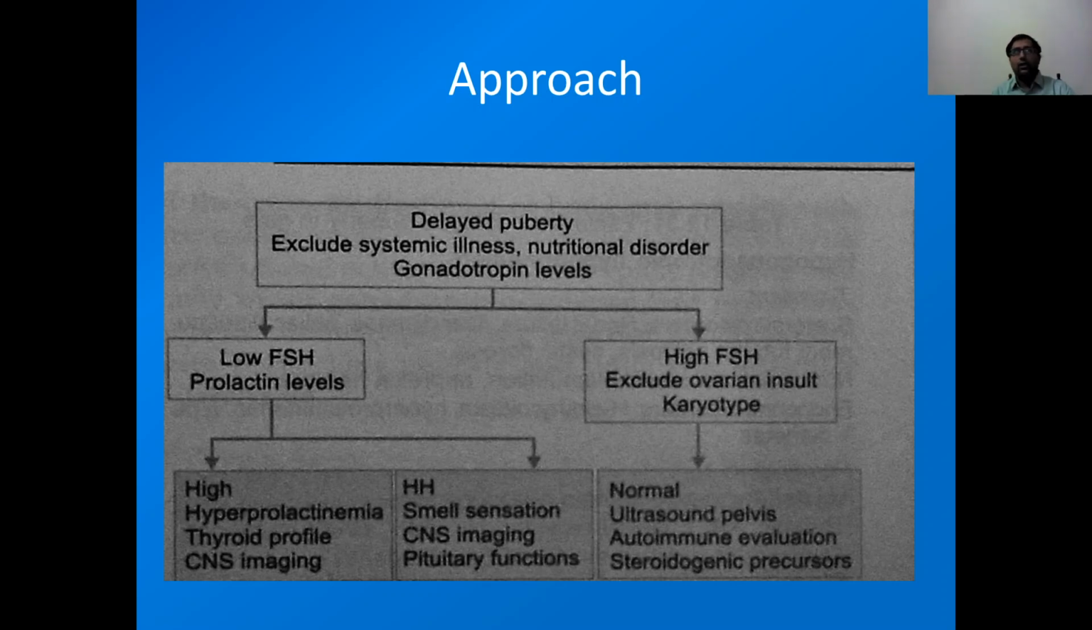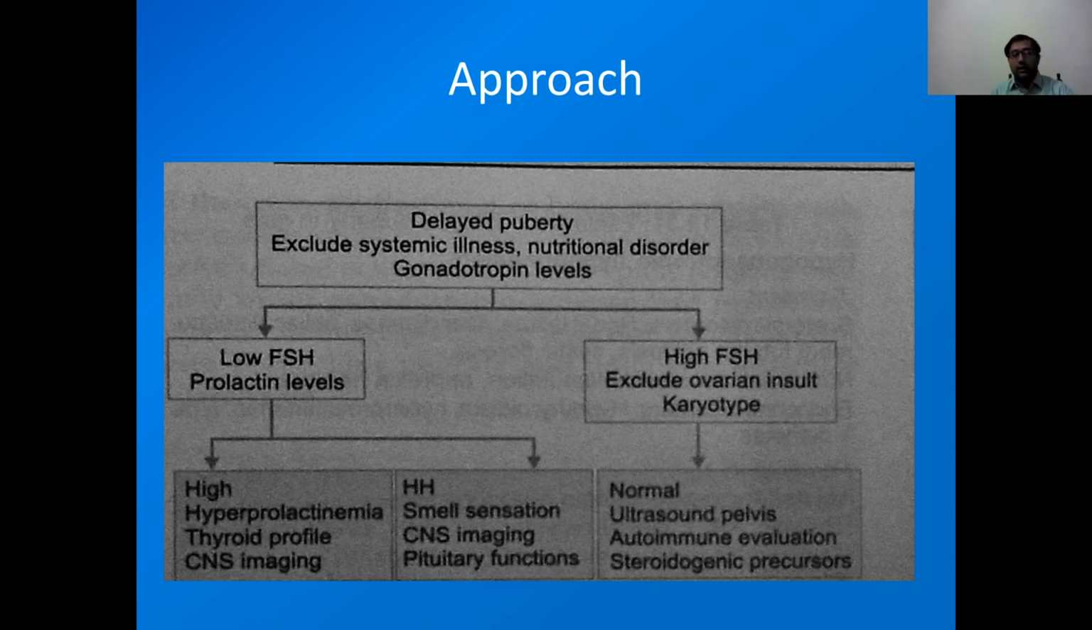How will we approach a patient with delayed puberty? We take history and do SMR, and we need to exclude causes like chronic renal failure, chronic liver disease, celiac disease, anorexia nervosa. Then if these organic causes are not there, we have to do gonadotropin levels. If there is low FSH, then we have to check prolactin. If it is high, then we have to treat it accordingly.